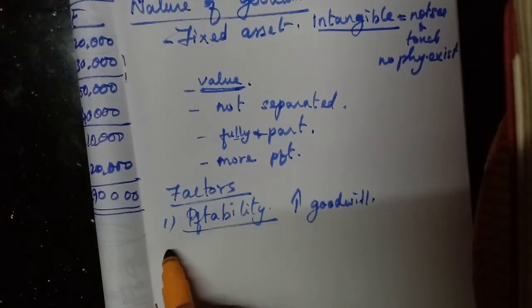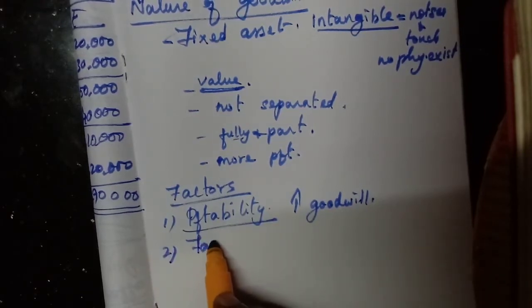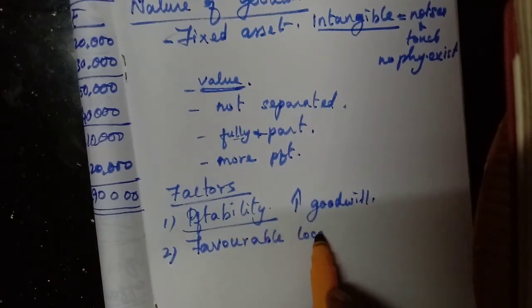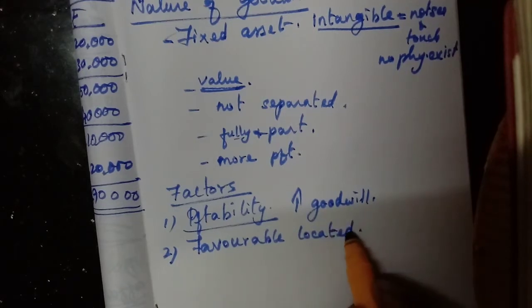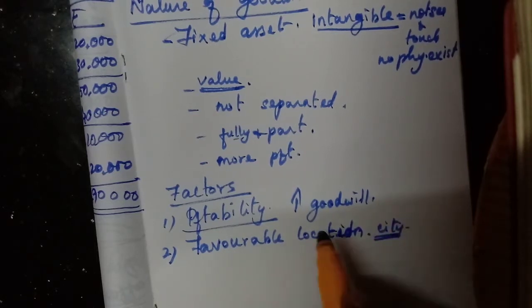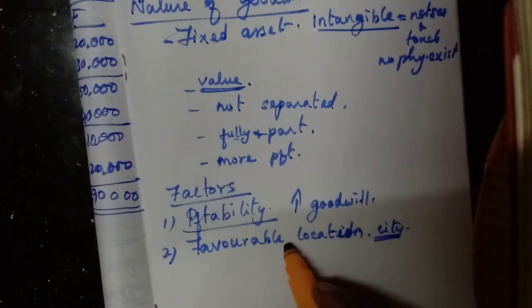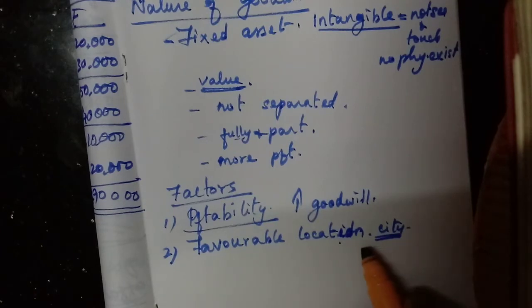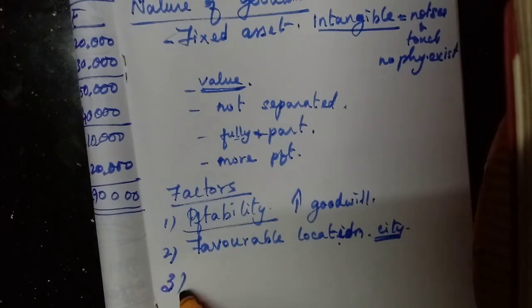Then the favorable location. If a business organization is located well, the value of the assets also increases. If the location is good, in the midst of the city, then the value of goodwill also will increase. Or if it is situated in a remote area, that company may not gain a good name, isn't it? So that is also one of the reasons.